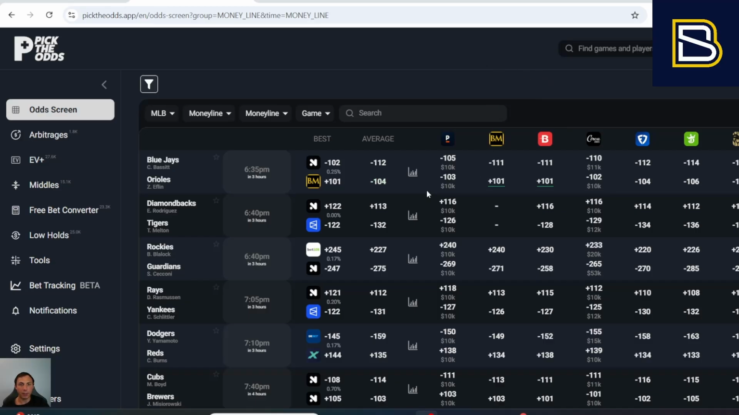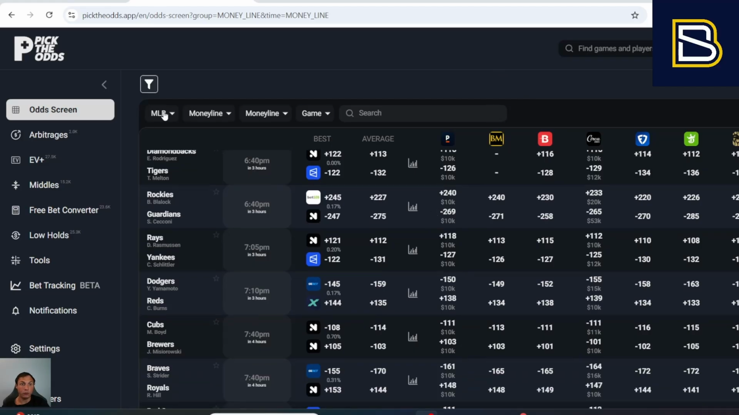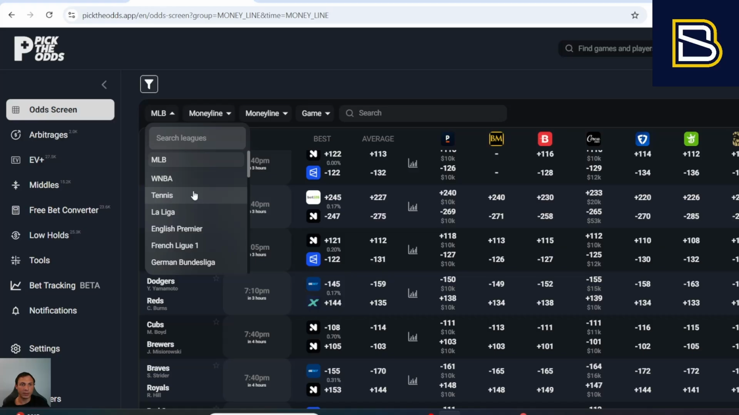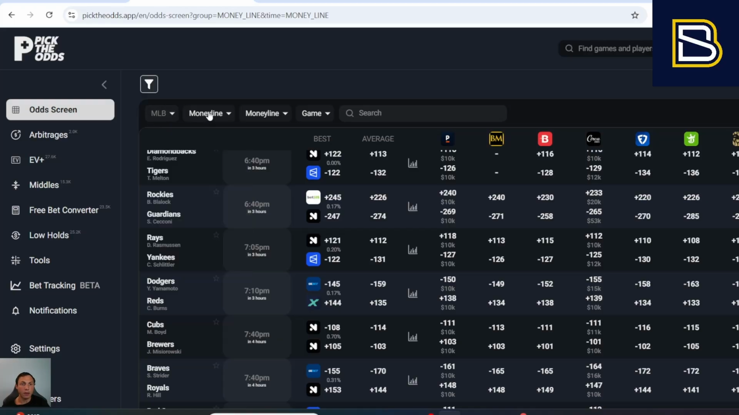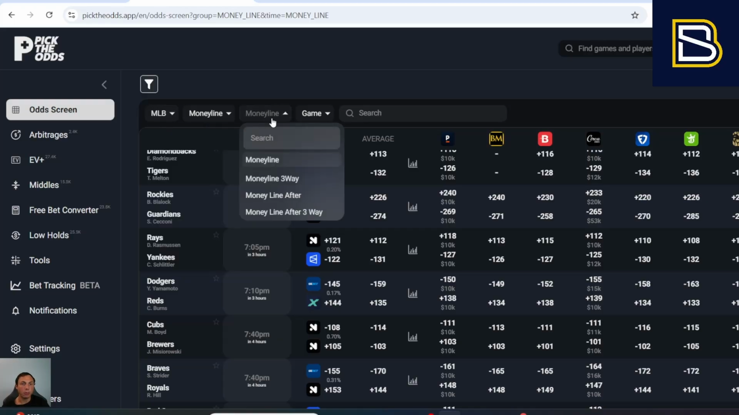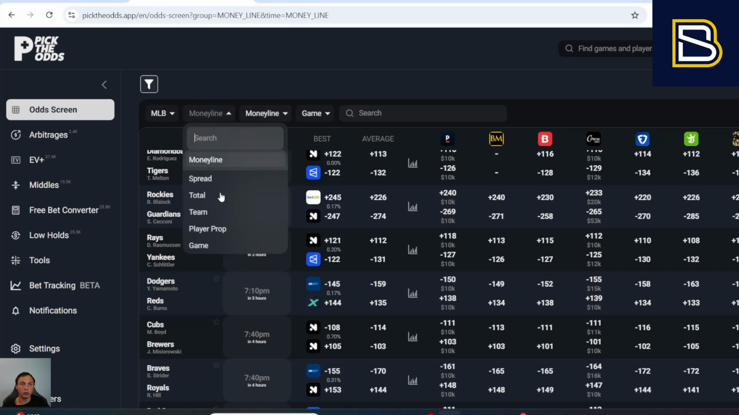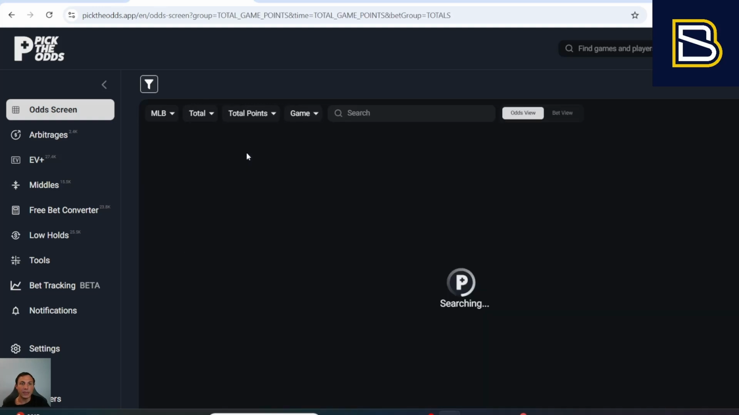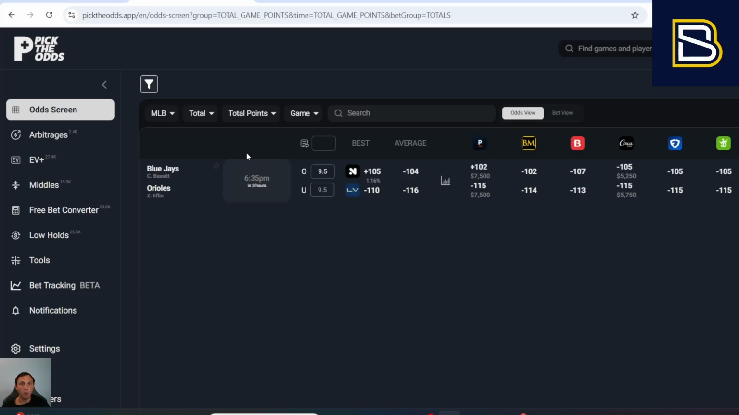Here we have the real-time odds screen for the MLB today, and if you go to the sports that you have over here, you can take a look at all the different leagues that Pick the Odds has. They support many more leagues than most other real-time odds screens are capable of supporting. They have moneyline markets, totals markets, player prop markets, and all different markets that you can sort through and take a look at, and they have no shortage of markets offered.